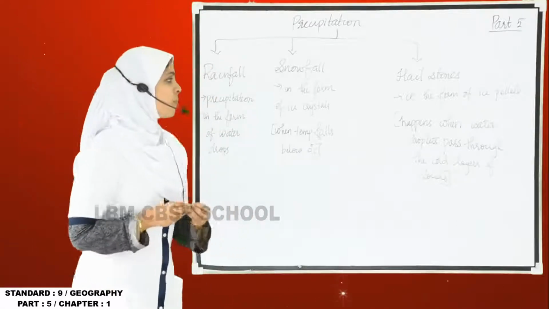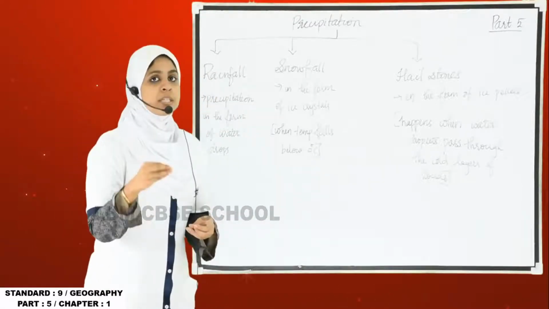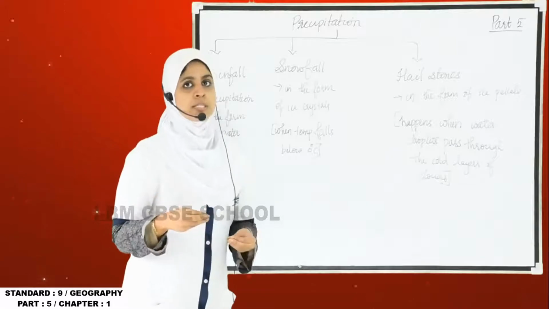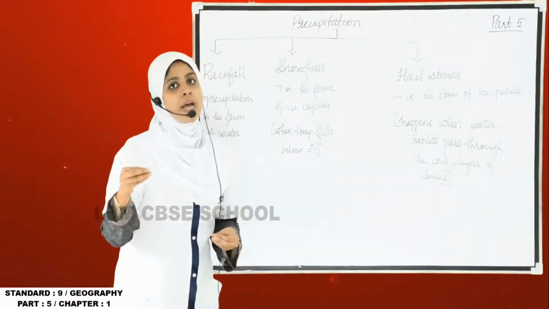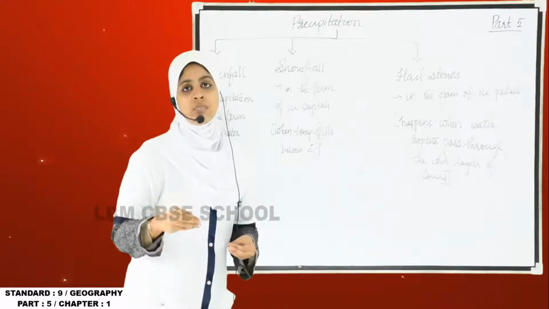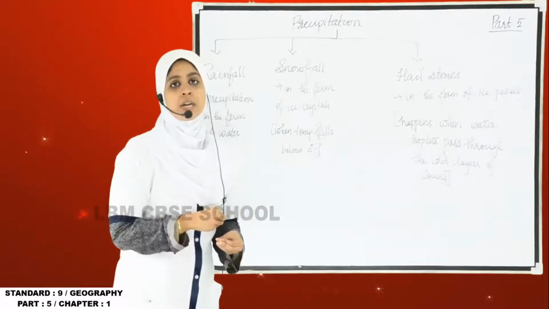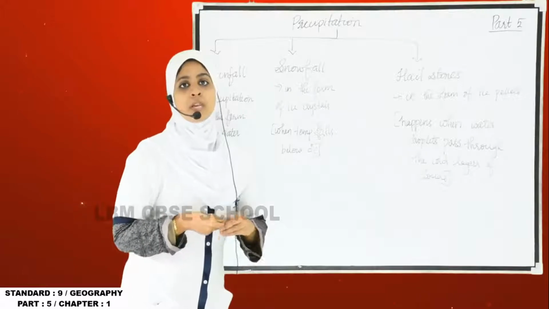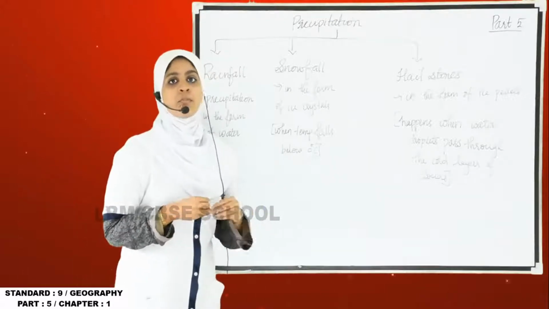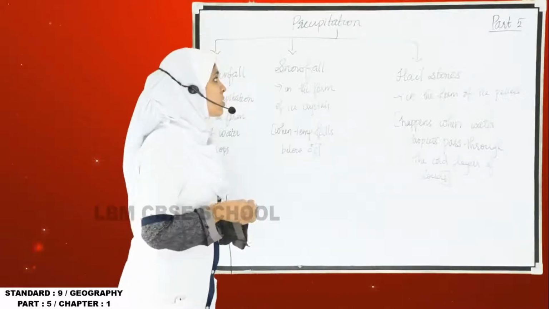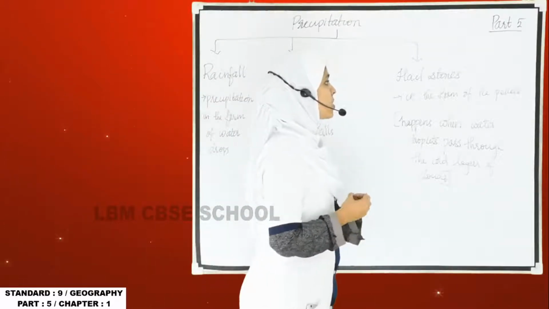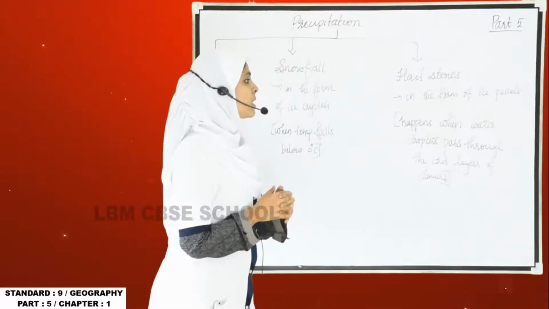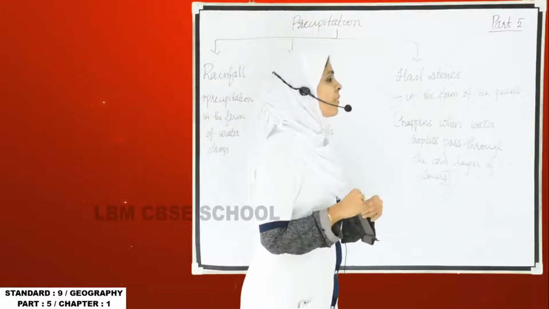So what is snowfall? In some places when the temperature falls below 0 degrees Celsius, precipitation occurs in the form of ice crystals, or we can find ice crystals in places where the temperature is below 0 degrees Celsius, and that form of precipitation is named as snowfall. And the third one is hailstone. So what is a hailstone? It is the precipitation in the form of ice pellets.